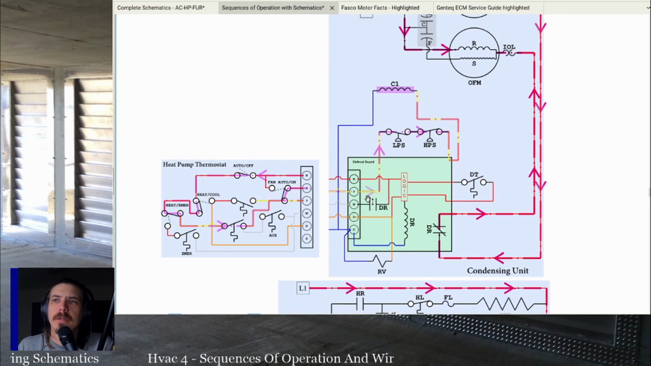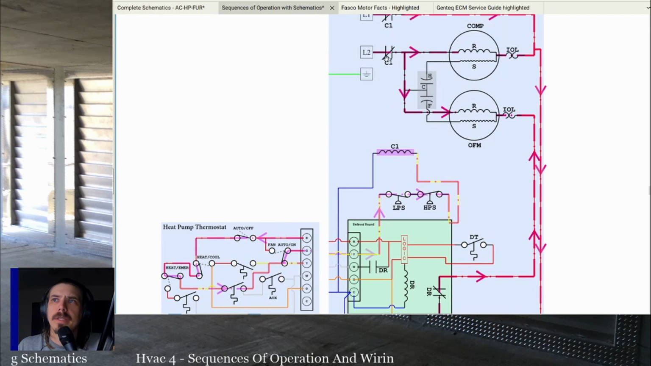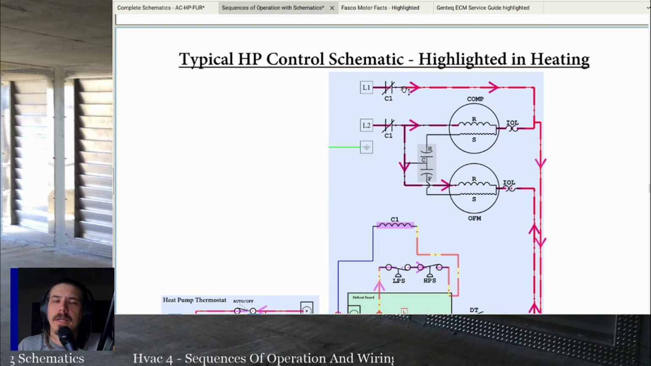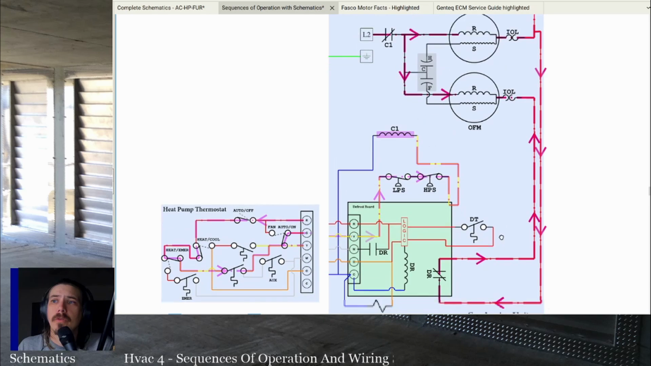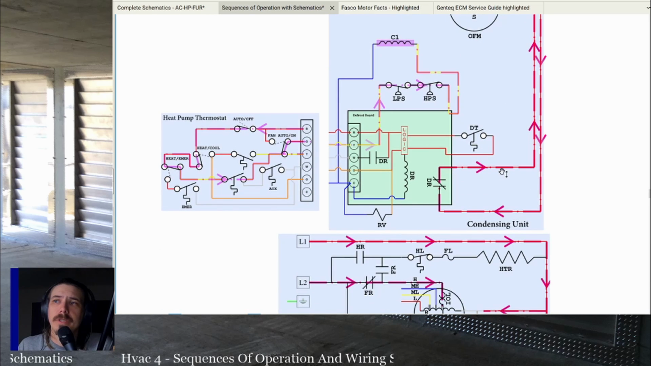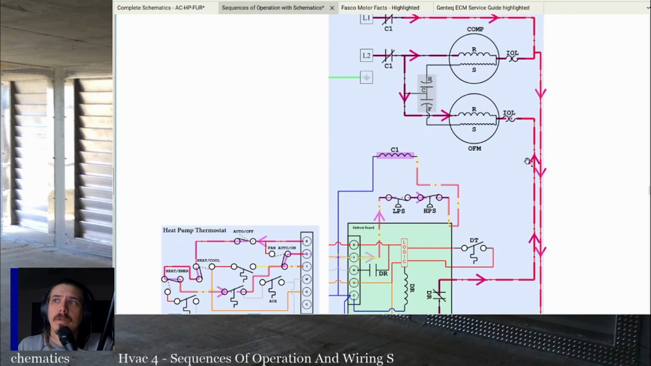Power from Y goes to the outdoor unit, goes through the low pressure switch, high pressure switch, through the contactor coil, closing the contactor contacts. L1 goes through the contactor contacts to the compressor, goes down through the defrost relay integral to the defrost board, up to the outdoor fan motor. L2 goes to the compressor, to the capacitor, and to the outdoor fan motor.